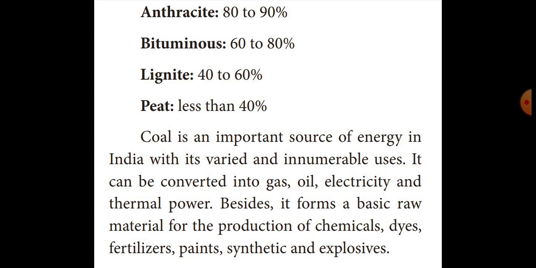Okay, then how much percentage of these particular items are composed in coal? Anthracite: 80 to 90% of anthracite is composed of coal. Then 60 to 80% of bituminous is composed of coal. 40 to 60% of lignite is composed of coal, and less than 40% of peat is composed of coal. Okay. Then this coal is an important source of energy in India.